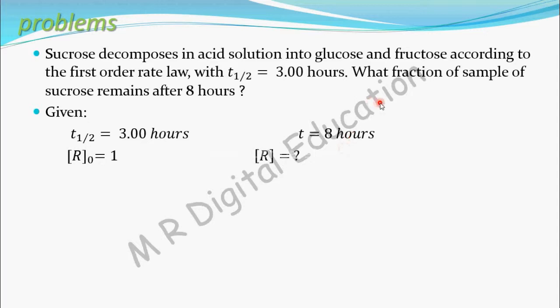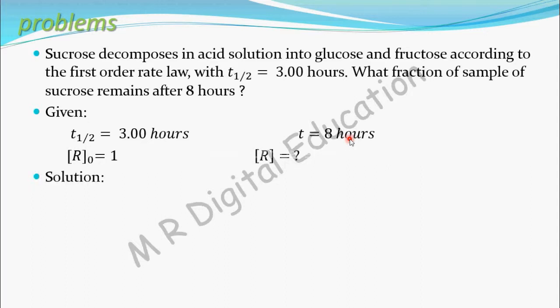For problems like this, if they ask at what fraction will remain, then you take the initial concentration as 1, that is R naught equal to 1. Now we can calculate how much concentration of R, that is how much fraction of sucrose remains after 8 hours.